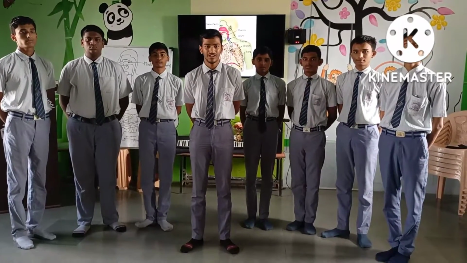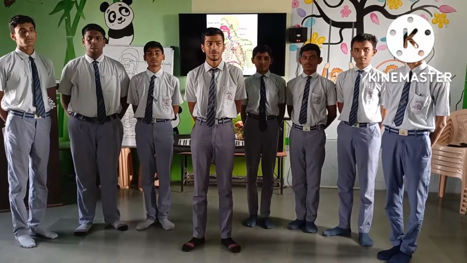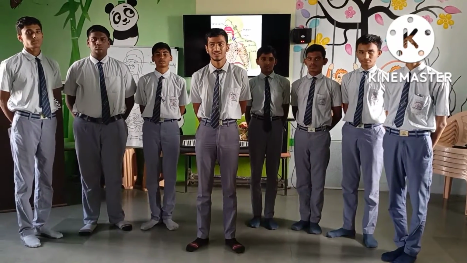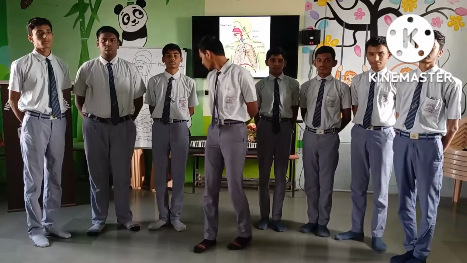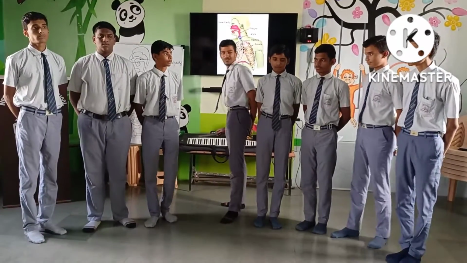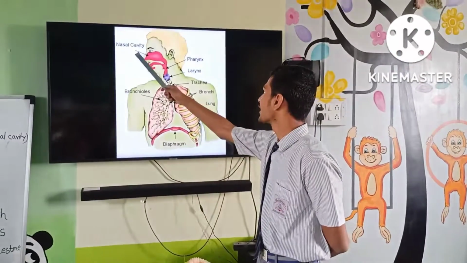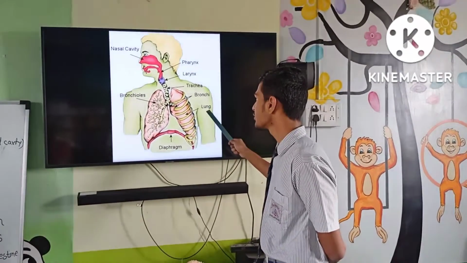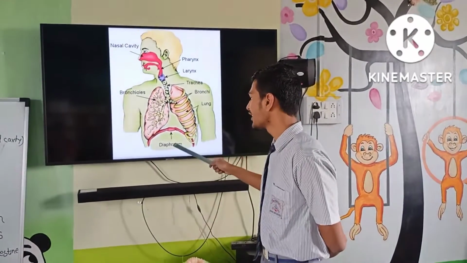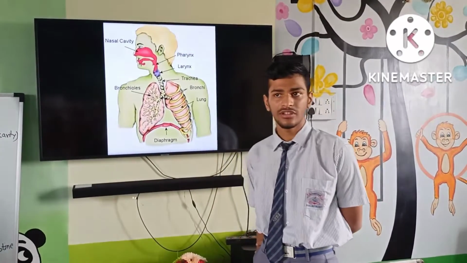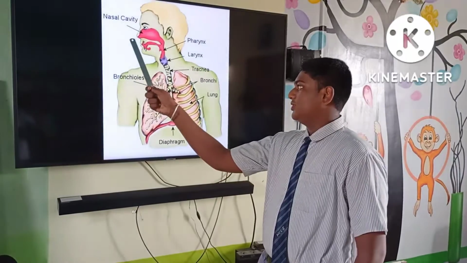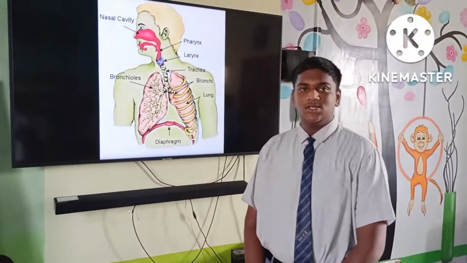We are going to talk about the respiration in human beings. So in human beings, the respiratory organs are nasal cavity, pharynx, larynx, trachea, bronchi, lungs, bronchioles, and diaphragm. So at first the air enters into the nose. Nose is the very first part of the respiratory system.